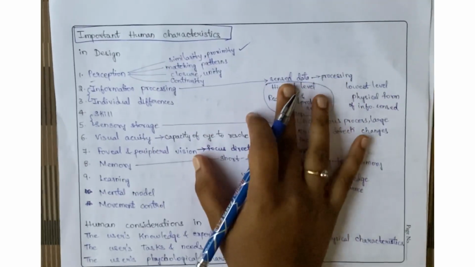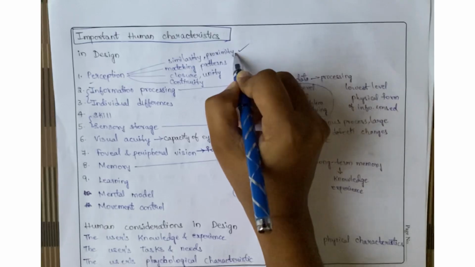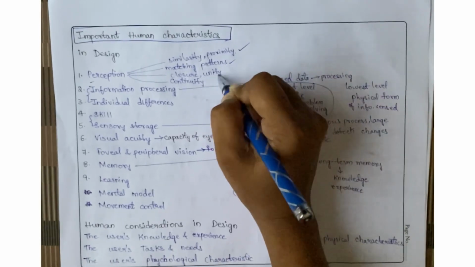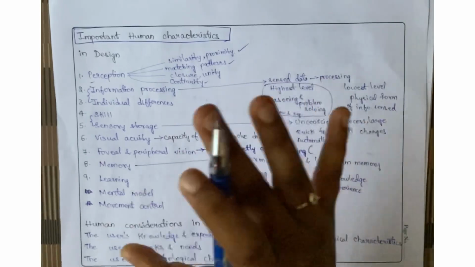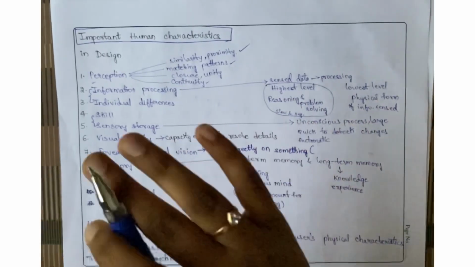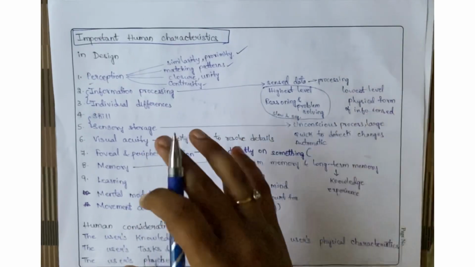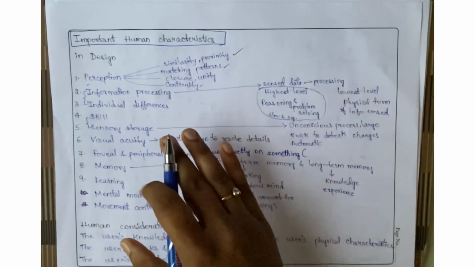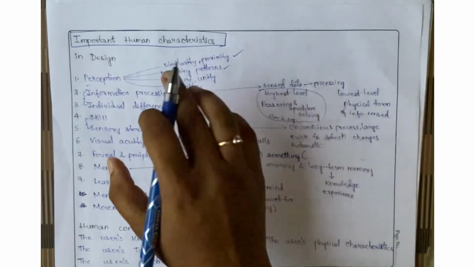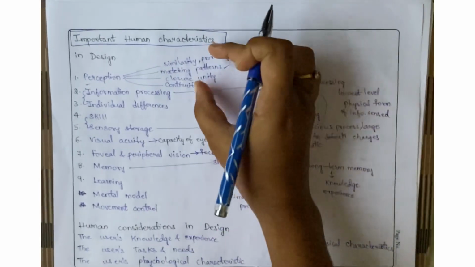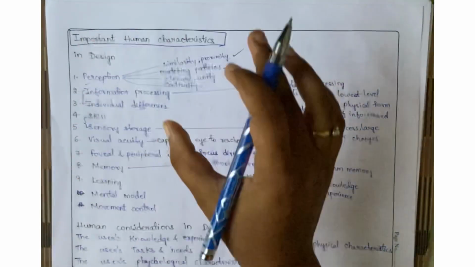in the environment. There are some characteristics for this perception: similarity, proximity, matching patterns, closure, unity and continuity. Similarity is like, based on the texture he may say, okay, this is rough, it might be some vegetable or something like a stone. So that is based on similarity. Proximity is how close it is to some other object. Matching patterns. So these are a few characteristics of perception. Perception is nothing but giving meaning to a stimulus in an environment.